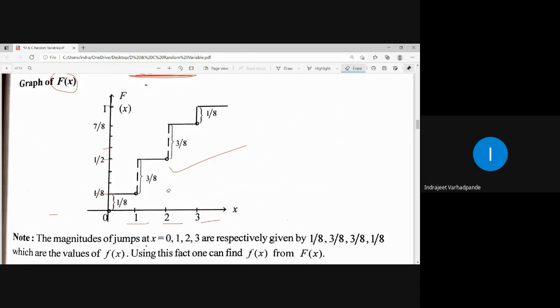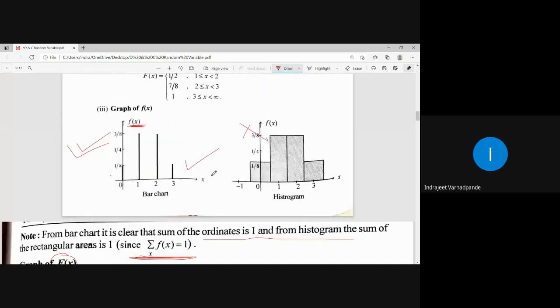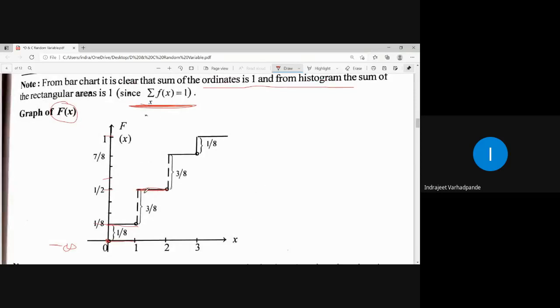Did you understand this, beta? Yes, sir. For the interval minus infinity to 0 there is nothing, that is, the value is 0. From the interval 0 to 1, the value takes as 1 by 8. From the interval 1 to 2, the value takes as 4 by 8, which is 1 by 2. So accordingly, this is the step. And this distance is 3 by 8. How much is the distance above 1 by 8? It is a distance of 3 by 8. So 1 by 8 plus 3 by 8 is 4 by 8, which is 1 by 2. Clear. Then 1 to 2 is done.